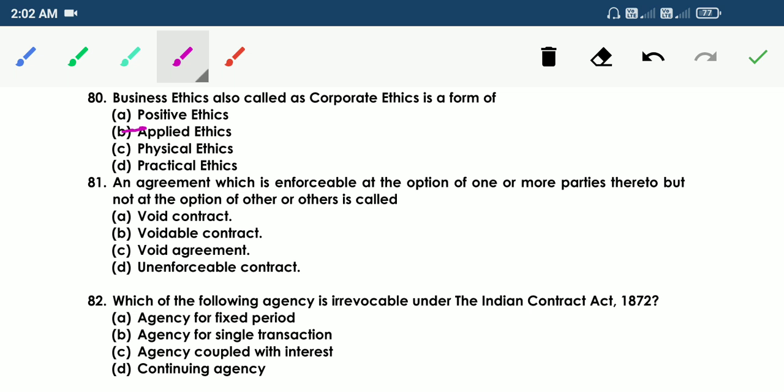81. An agreement which is enforceable at the option of one or more parties thereto but not at the option of the other or others is called A void contract, B voidable contract, C void agreement, D unenforceable contract. So the answer is B voidable contract, because an agreement enforceable at the option of one or more parties thereto but not at the option of the other or others is called a voidable contract.